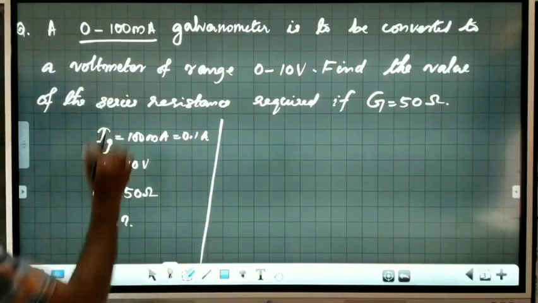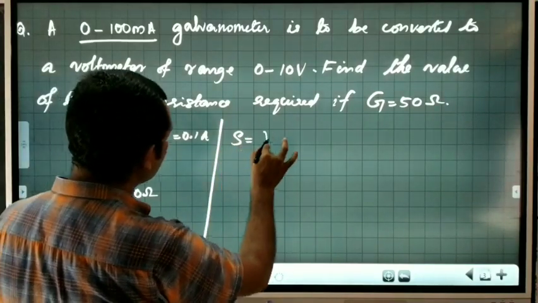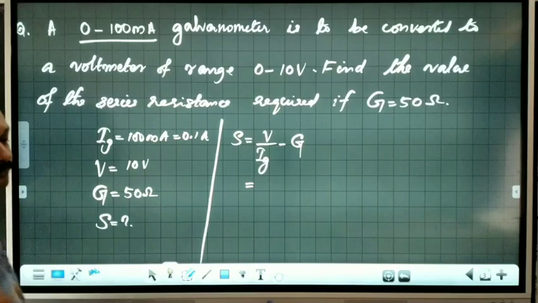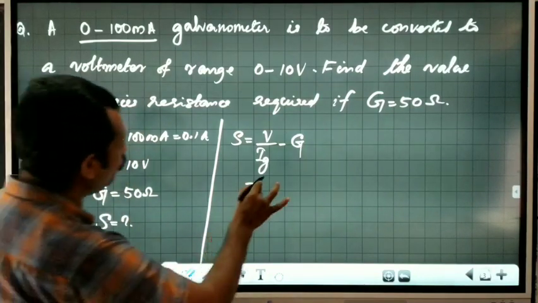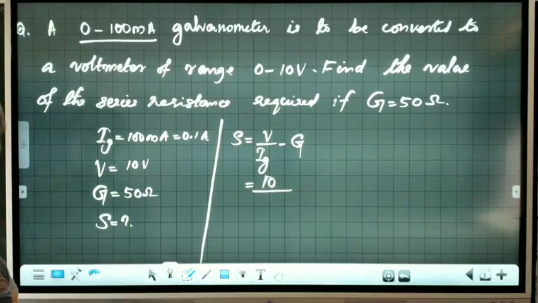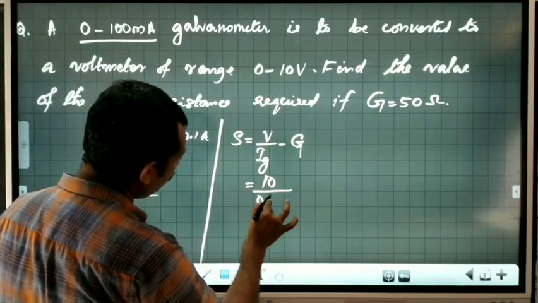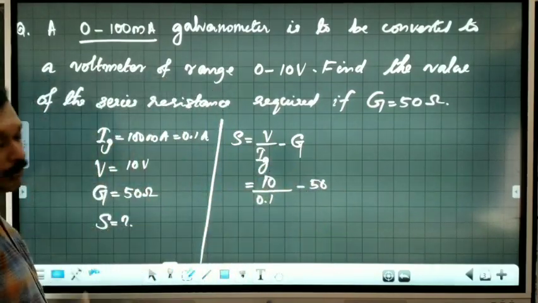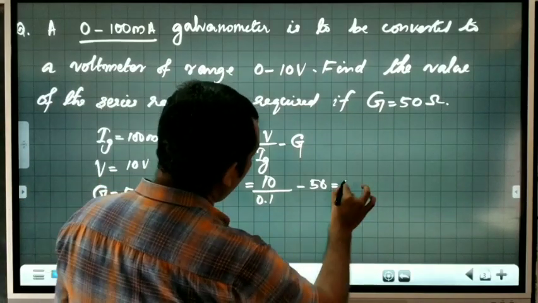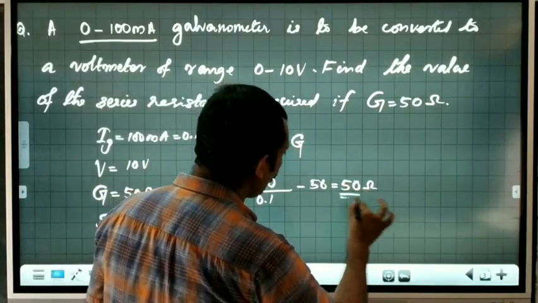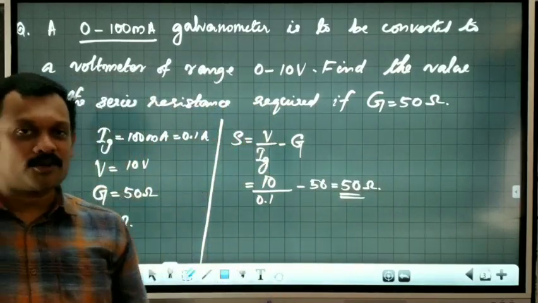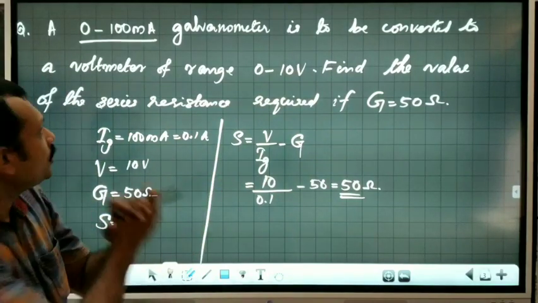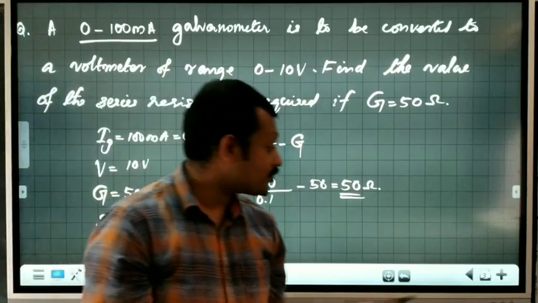Let us see. So we have a formula for series resistance. S is equal to V divided by Ig minus G. V, how much? 10 volt divided by Ig. Ig is 0.1 ampere minus 50. 10 divided by 0.1 is 100. 100 minus 50 is 50 ohm is the answer we want. But this is not at all a useful one in a practical circuit because it is going to draw some current from the circuit. So this is just a practice question only.